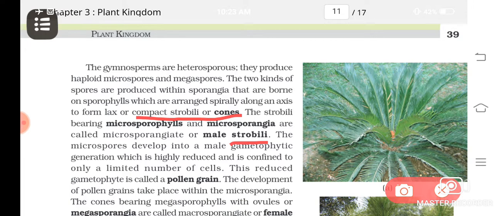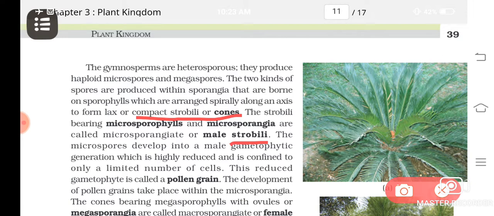Is it clear? So, when I was teaching you about the pteridophytes, I told you that there is the heterosporous condition, that is megasporophylls and microsporophylls are present in some forms. Now you would have understood, isn't it?